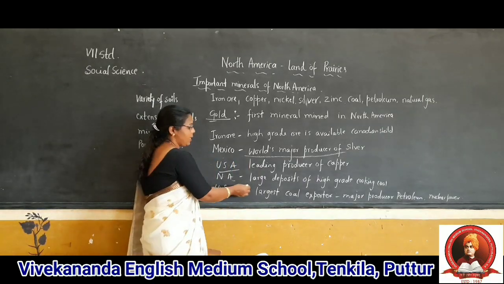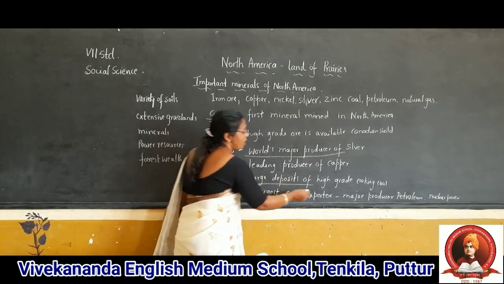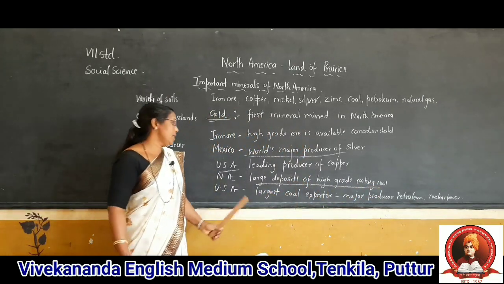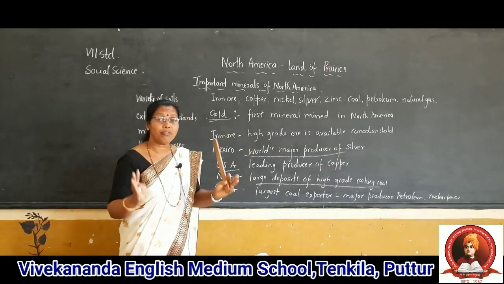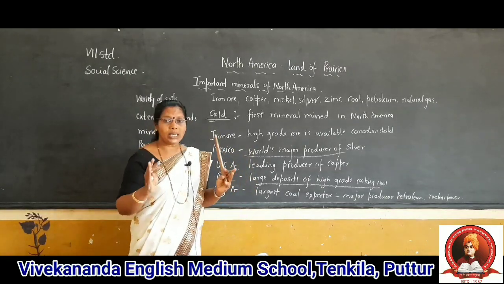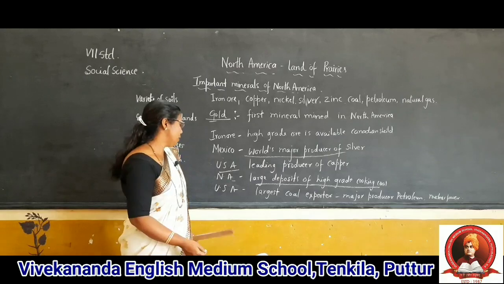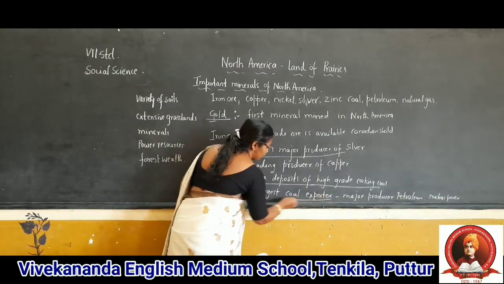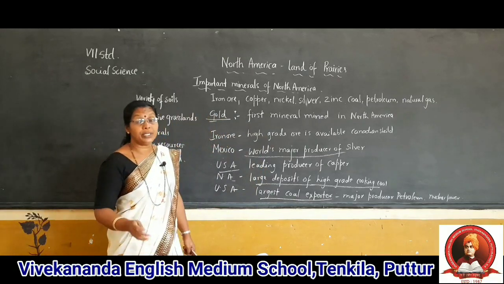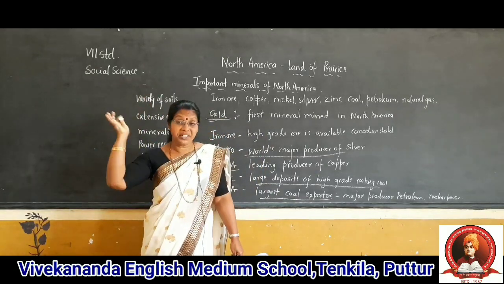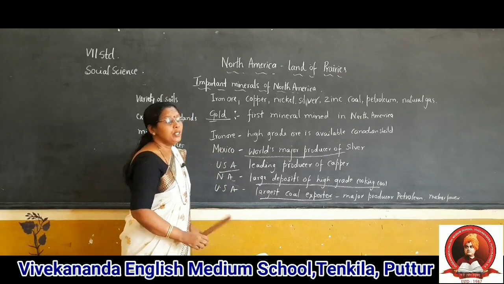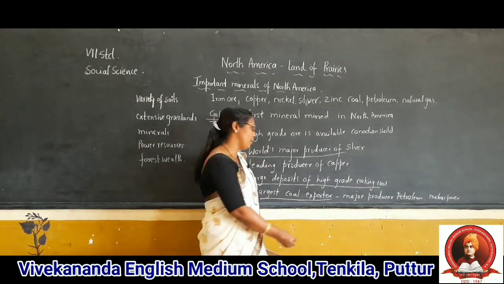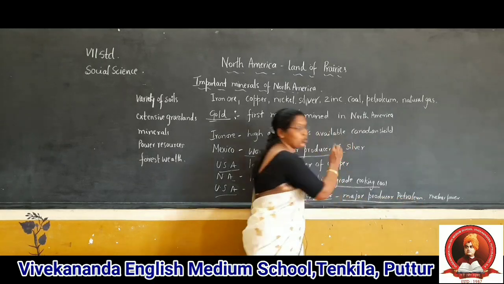Next, North America is a large producer of high grade coking coal. There is a large deposit of coking coal available. Next, the USA is the world's largest coal exporter. They export coal to different countries. Not only that, they are a major producer of petroleum also.